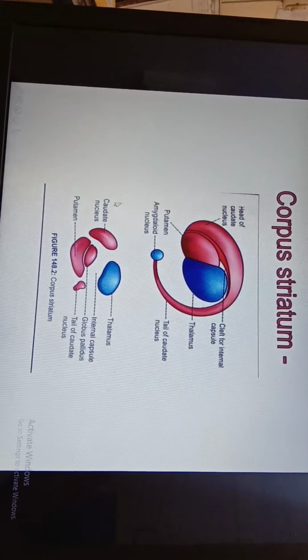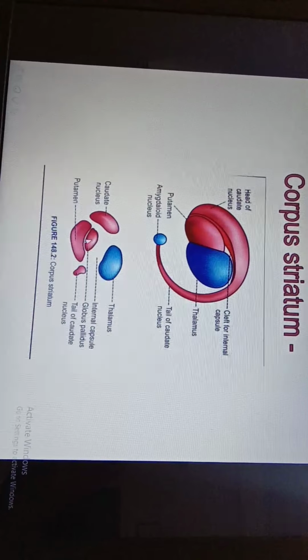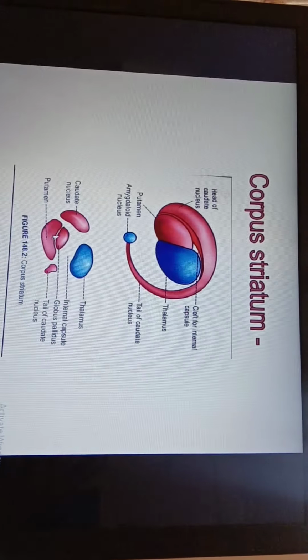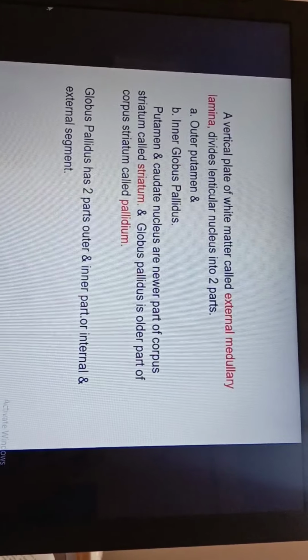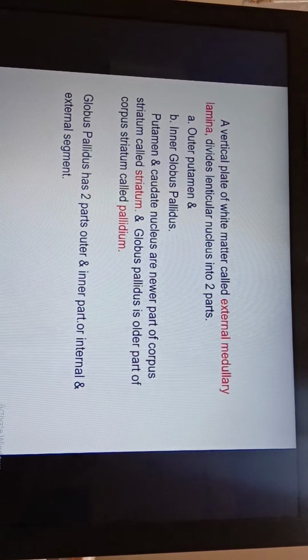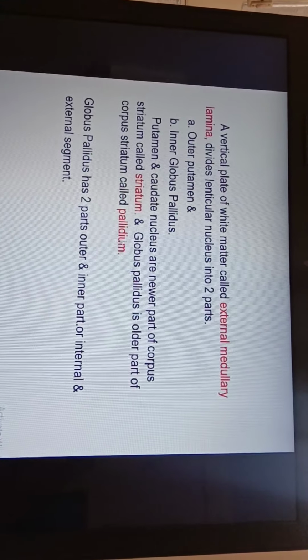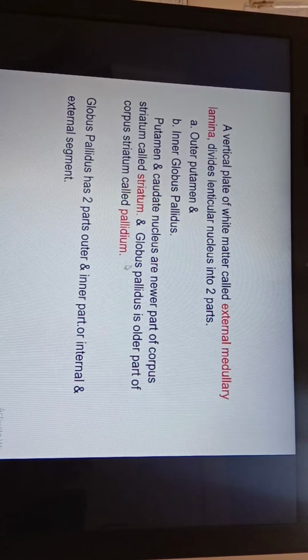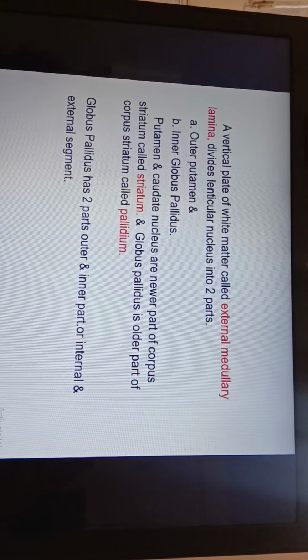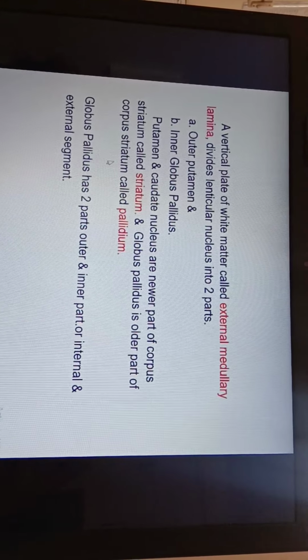These two nuclei are divided by the external medullary lamina. Putamen and caudate nucleus are the newer part of corpus striatum called striatum, and globus pallidus is the older part of corpus striatum, which is called pallidum.